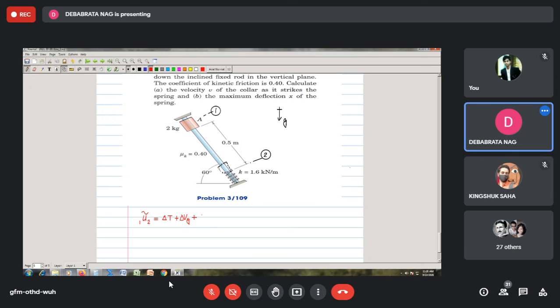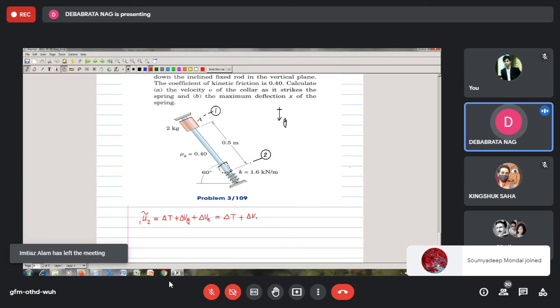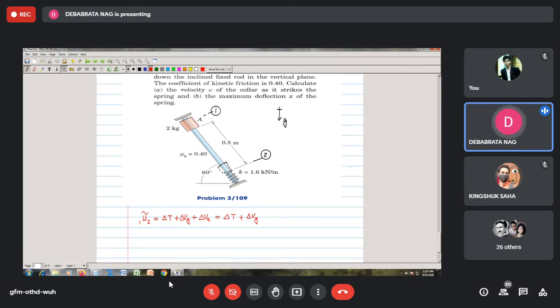Correct? Now, in the first part your spring is not there, no spring, so I revise my equation to say it is only delta T plus delta Vg, and we look to see whether any other force is there which is non-gravity, non-spring.